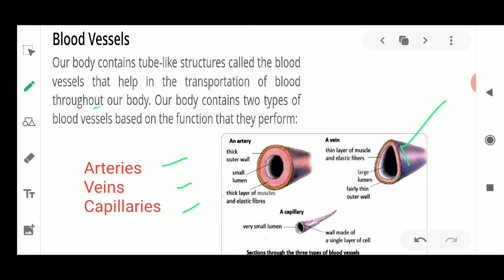And then what about these capillaries? These capillaries are the junctions. These are the junction points of the arteries and the veins. We were talking about the roads: if one truck is traveling on a road, then what happens?